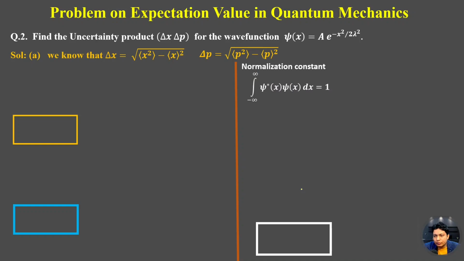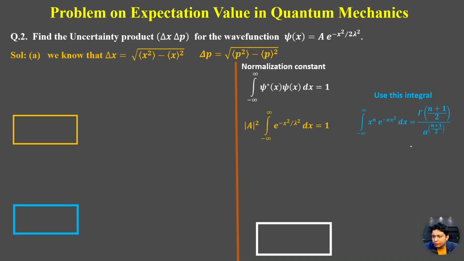So this is the normalization condition: minus infinity to plus infinity, psi star x psi x dx equal to 1. Now put the wave function. This will be mod of A square, minus infinity to plus infinity, e to the power minus x square by lambda square dx equal to 1. Now use this formula. This is the integration over minus infinity to plus infinity of x power n e to the power minus alpha times x square dx. So this integration will be gamma function (n plus 1) by 2 upon alpha to power (n plus 1) by 2. Here we can see in this integral x power n, here n will be equal to 0.